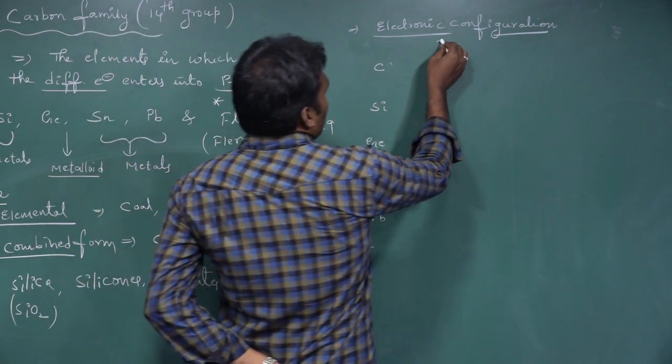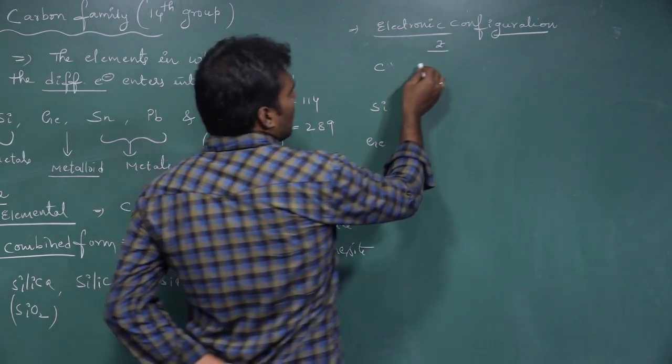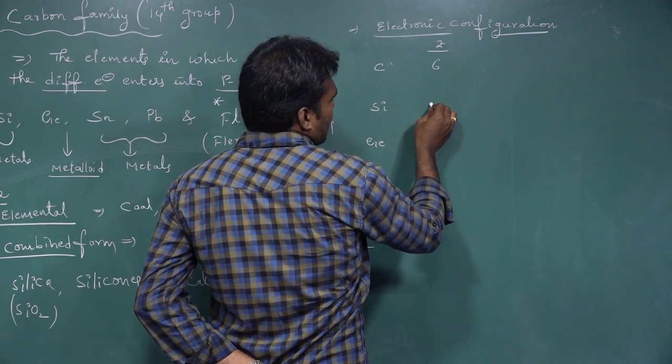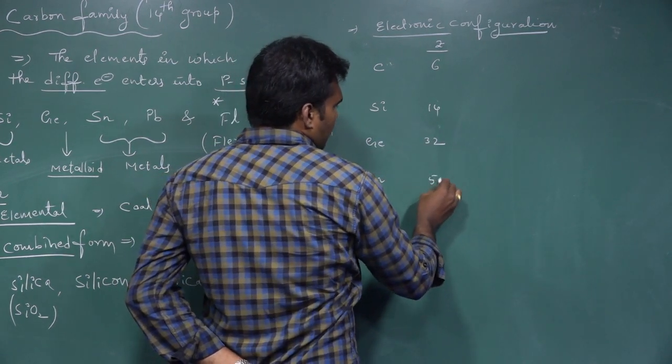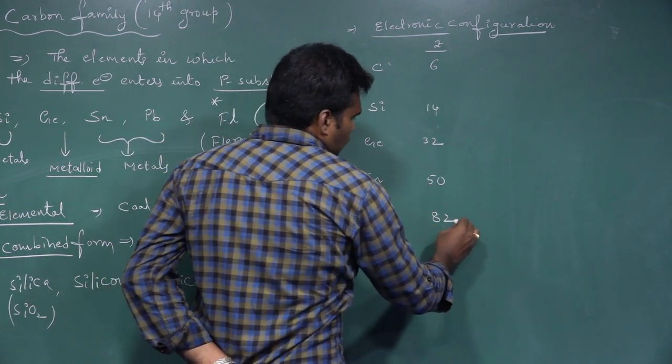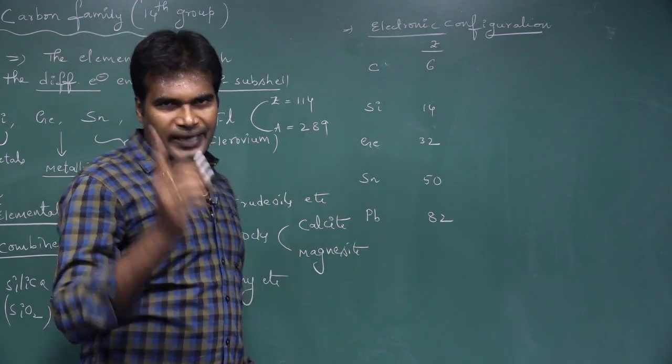Coming to the atomic numbers of these 5 elements: carbon 6, plus 8 is 14, plus 18 is 32, plus 18 is 50, plus 32 is 82. As we know, 8, 18, 18, 32 are the magic numbers.